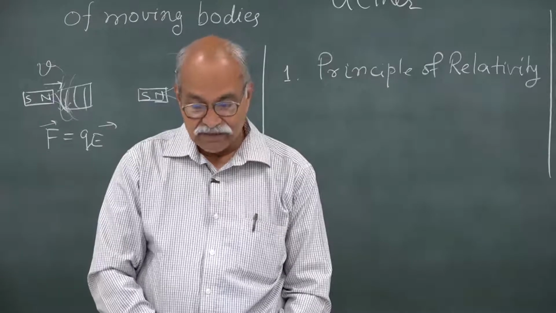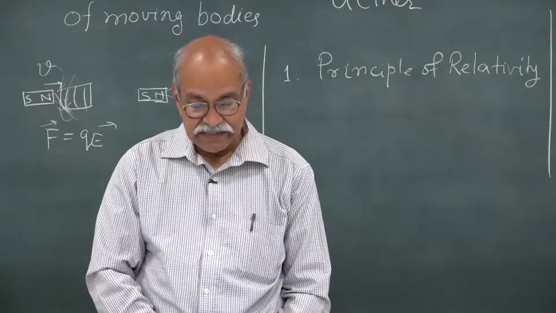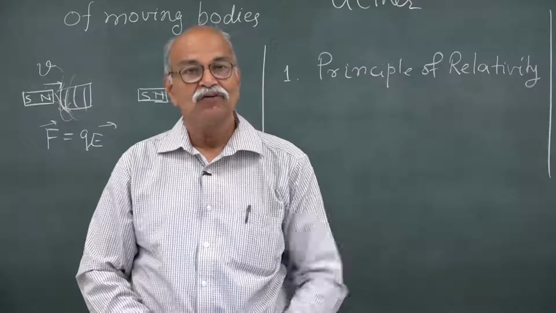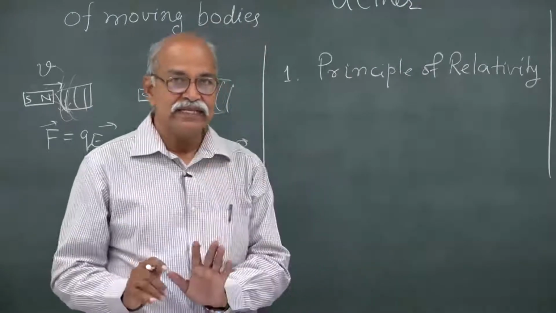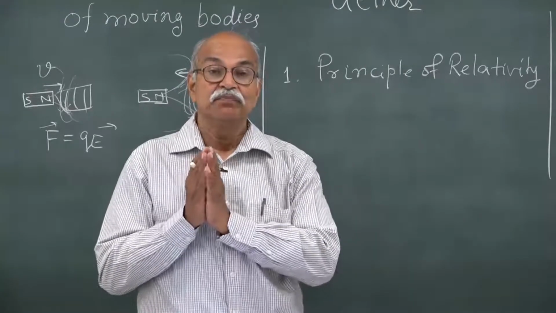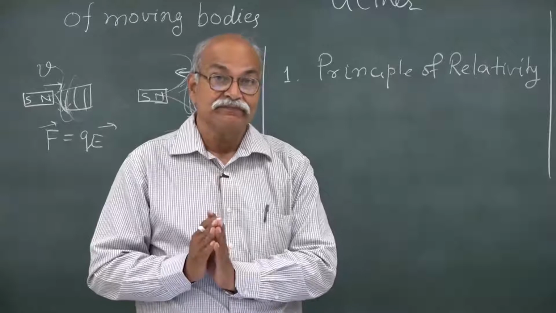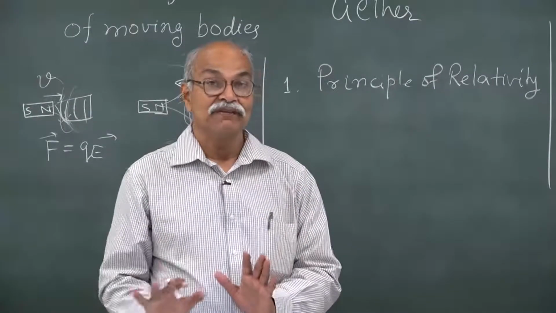So, light always propagates in empty space with the same definite velocity c, independent of whether the source is moving or not. Essentially what it says, or how we will write it, is that speed of light in vacuum is c in all inertial frames of reference.